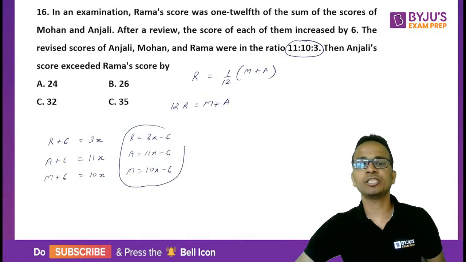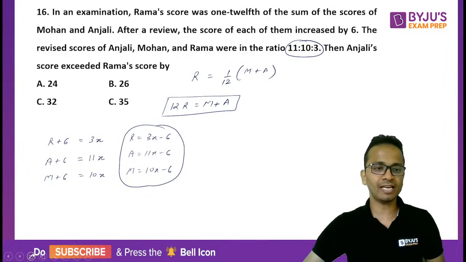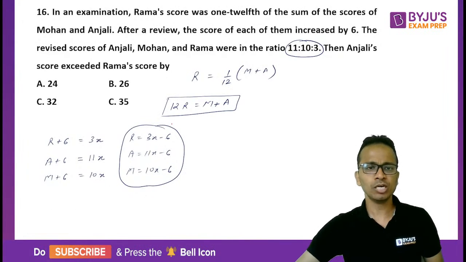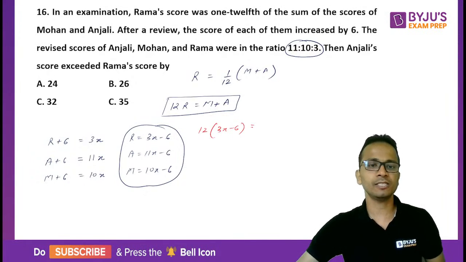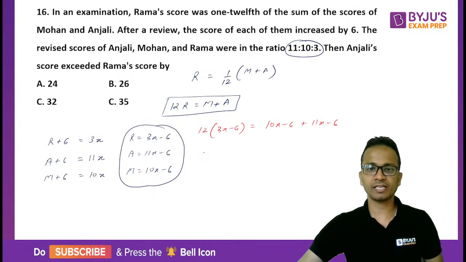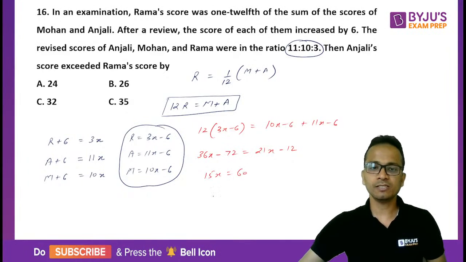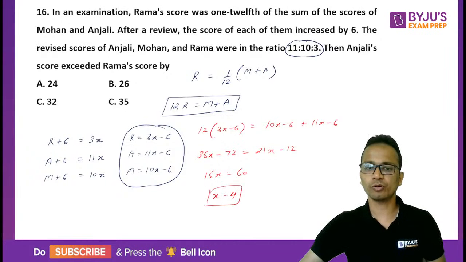And we already know the relation between R, A and M. This is the relation. So put karte hain values. So 12R, 12 into 3x minus 6, is equal to M plus A, 10x minus 6 plus 11x minus 6. Simplify karte hain isko. So 36x minus 72 is equal to 21x minus 12. 15x is equal to 60. The value of x is equal to 4.